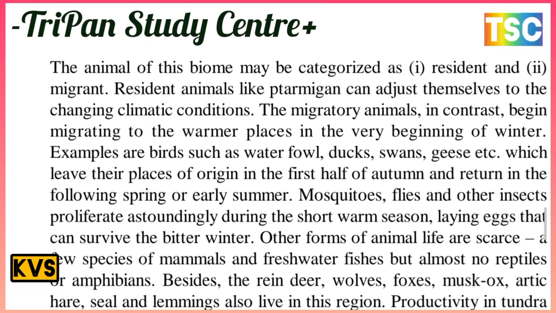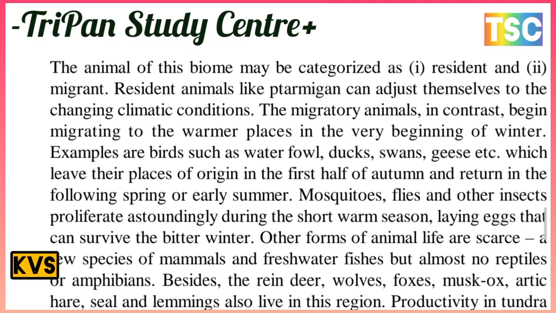Resident animals like ptarmigans can adjust themselves to changing climatic conditions. Migrant animals, in contrast, begin migrating to warmer places at the very beginning of winter. Examples are birds such as waterfowl, ducks, swans and geese, which leave their place of origin in the first half of autumn and return in the following spring or early summer.